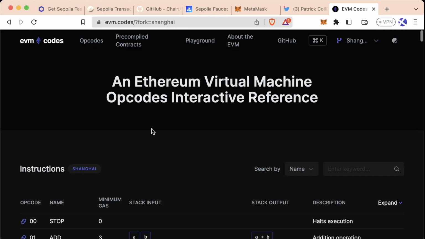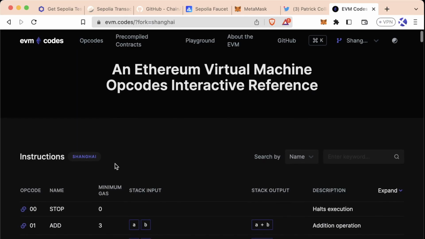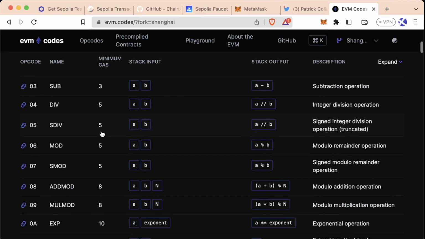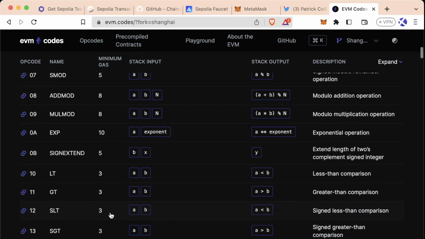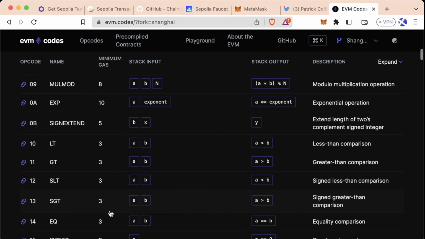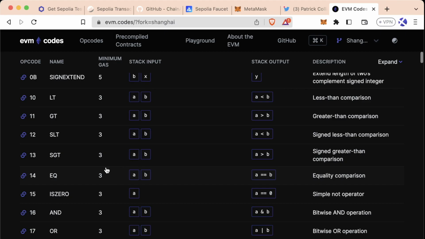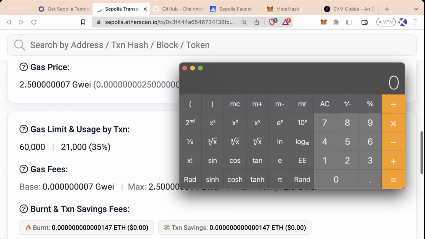In the future, we'll introduce you to this concept of EVM codes or opcodes. And if you break down a transaction to the lowest level, this assembly opcode stuff, you can actually see exactly how much each opcode costs in terms of gas. Don't worry about this at all right now. Just know that these transactions are broken down into many, very, very small instructions, and each instruction has a specific amount of gas. More instructions usually means more gas. Like I said, we'll explain this much later in the course. Don't worry about this too much here, but just know that we use 21,000 gas.